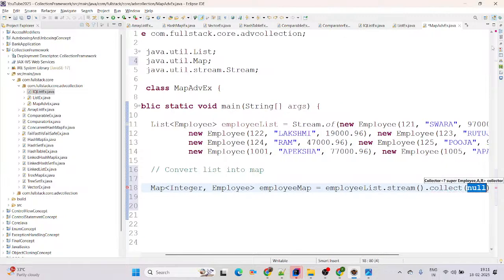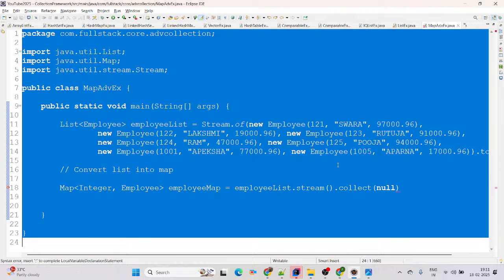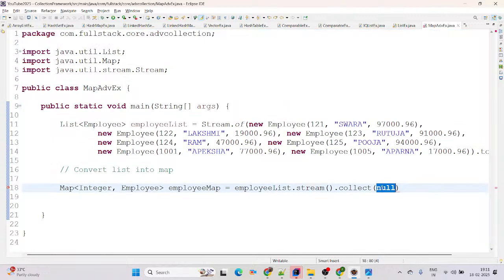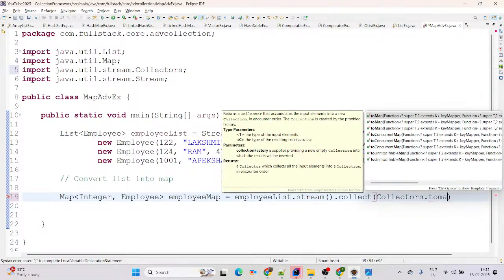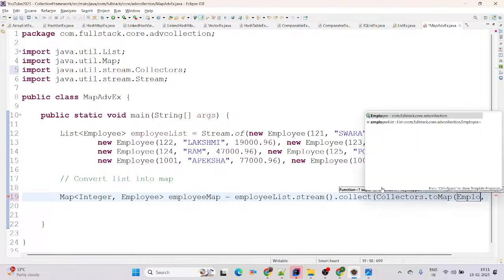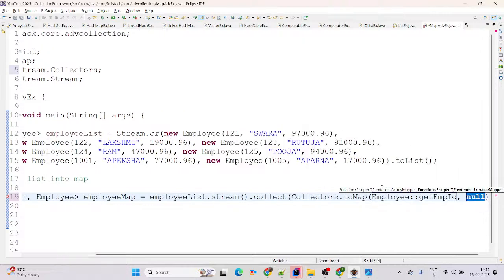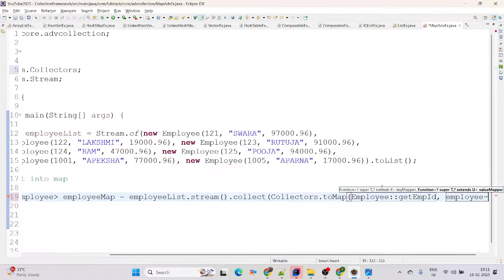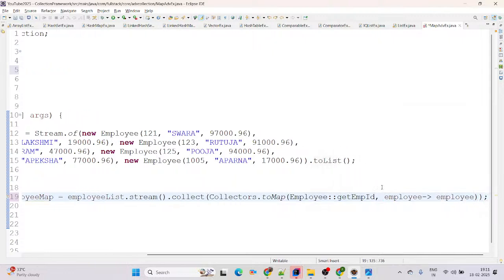Using Control M it will maximize the size of the screen. You are able to see my screen as well here, right? Yes. Then simply call here Collectors dot toMap. Here I am just going to call employee get ID, and here we are just going to say this is our employee object, ending with a semicolon.